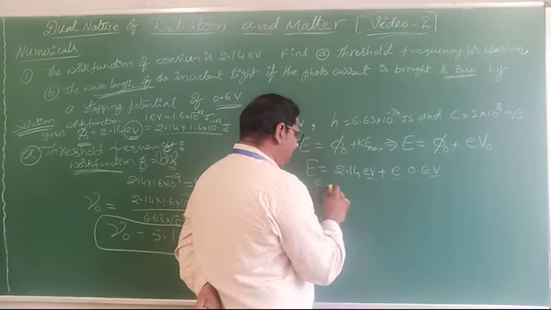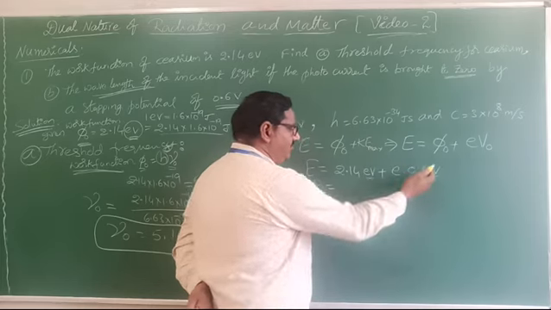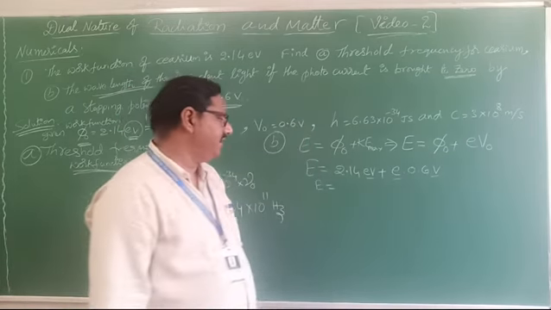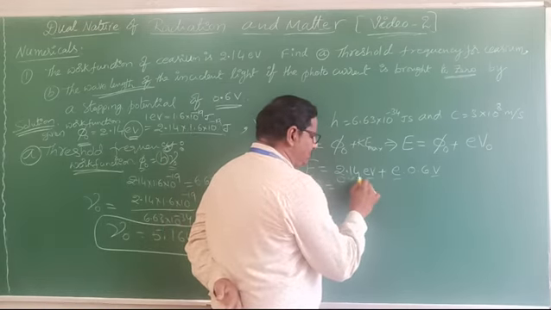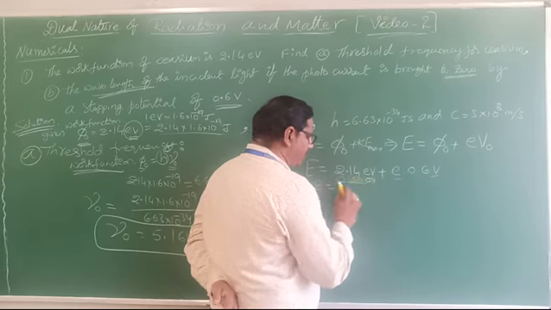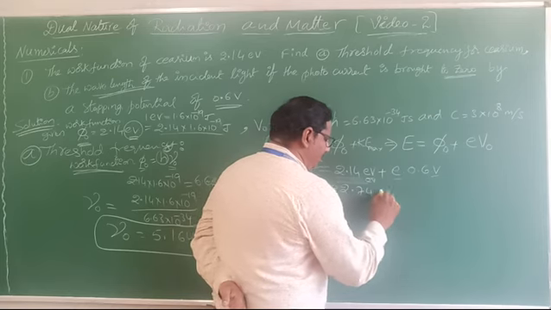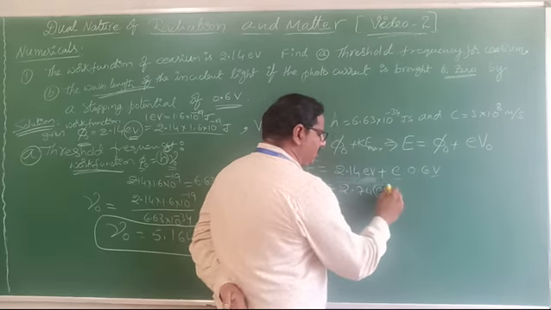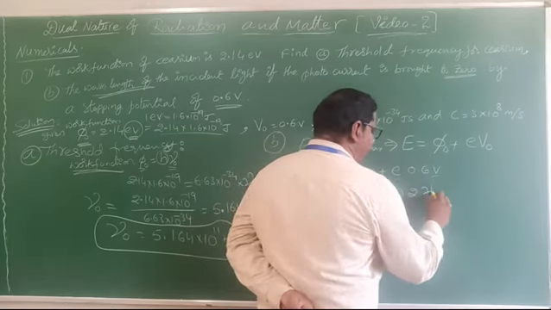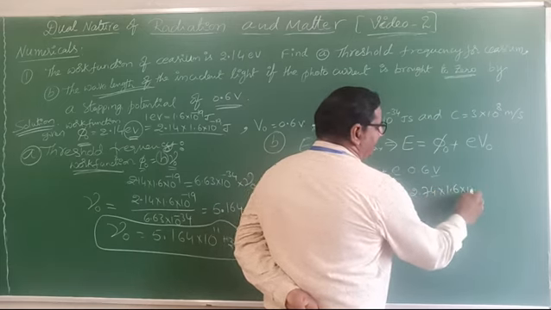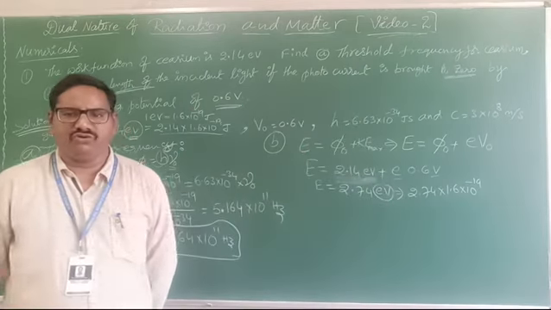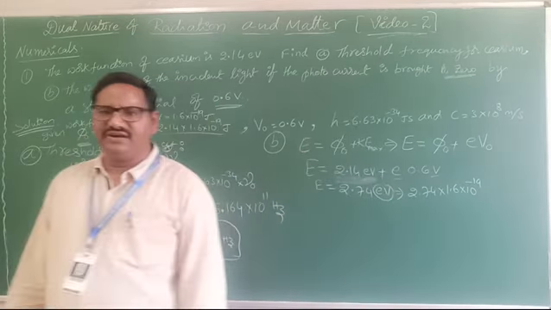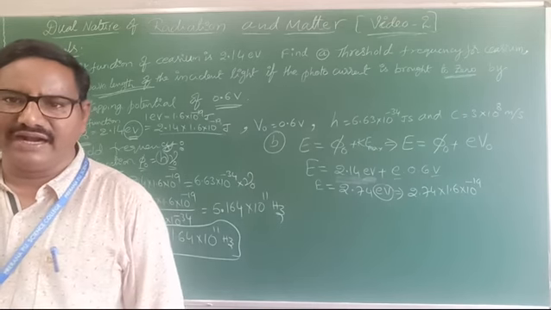Total energy E equals 2.14 plus 0.60, which becomes 2.74 electron volt. So one electron volt is 1.6 into 10 power minus 19 joules, and E equals 2.74 into 1.6 into 10 power minus 19 joules. This is the total energy.